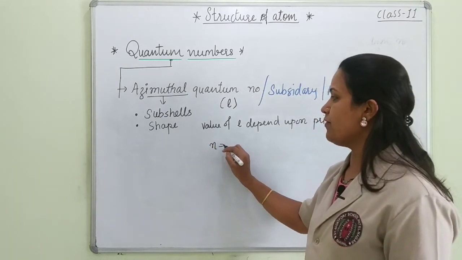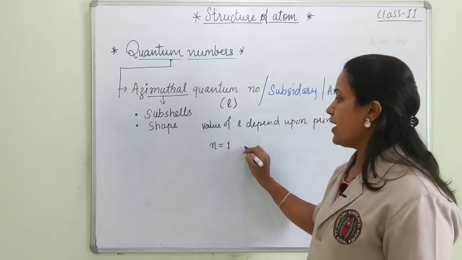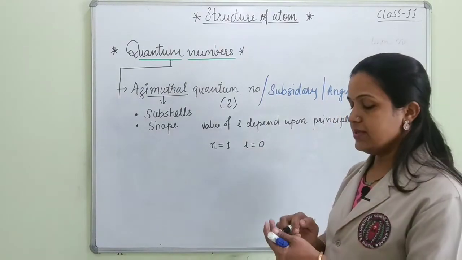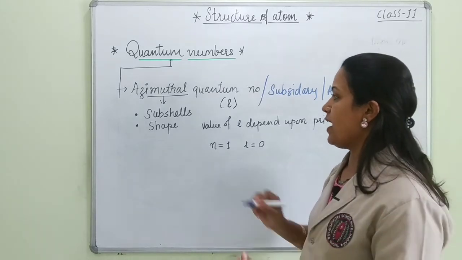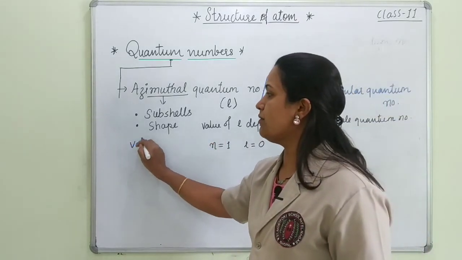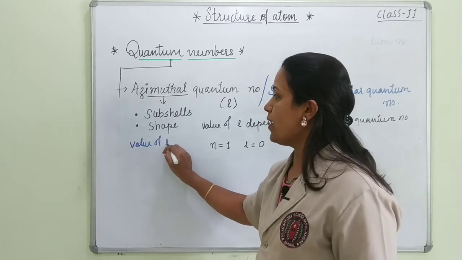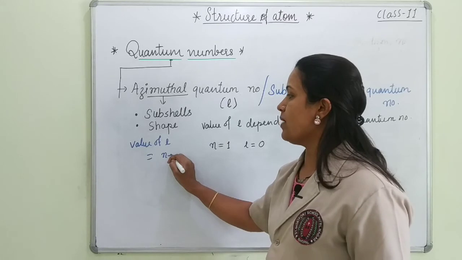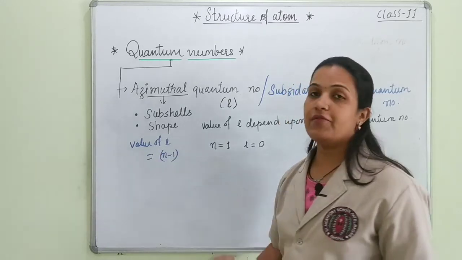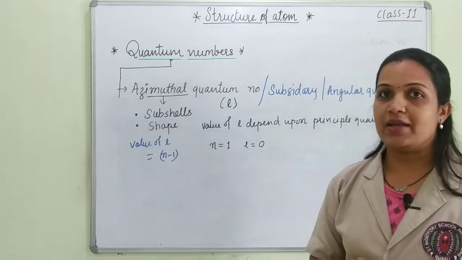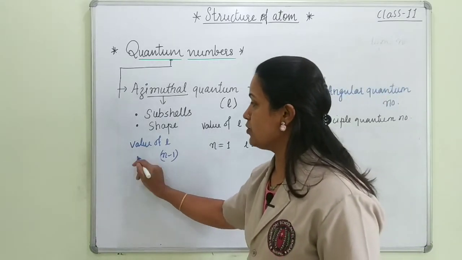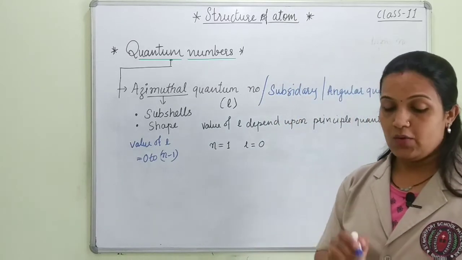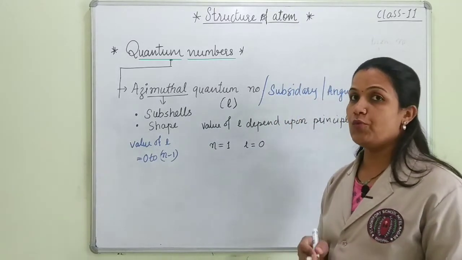How does it depend on the principal quantum number? If n is equal to 1, then the value of l becomes 0. So how are we going to calculate the value of l? The value of l is equal to 0 to n minus 1. Now let me calculate the values for a few more shells.